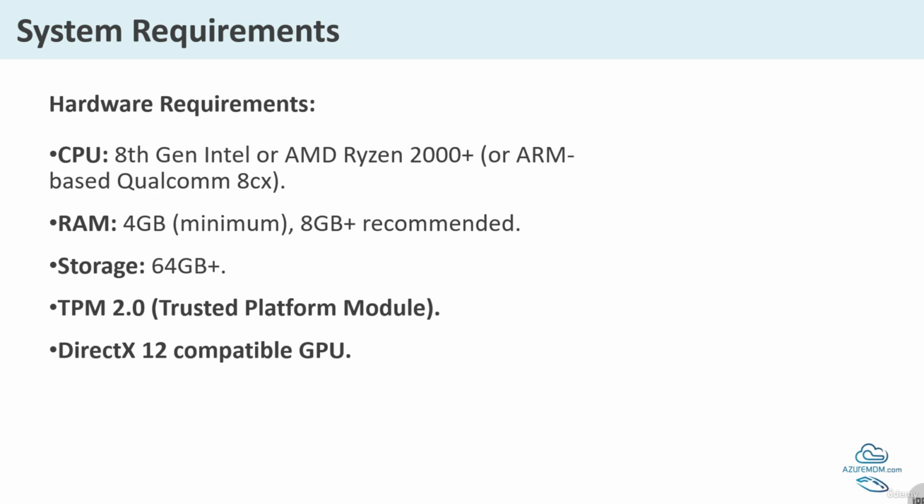Now, storage. A minimum of 64 GB space for Windows and applications. SSDs are recommended for faster performance. TPM, a security chip, is a tiny security chip to protect your data. It's required for Windows 11, built into most modern PCs. DirectX 12 compatible GPU, that is the graphics card. It needs DirectX 12 support for Windows games and visuals. Most modern graphics cards work fine.